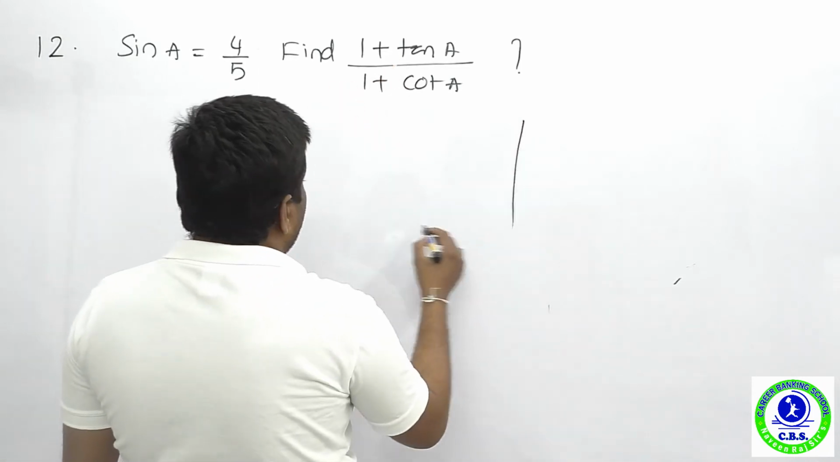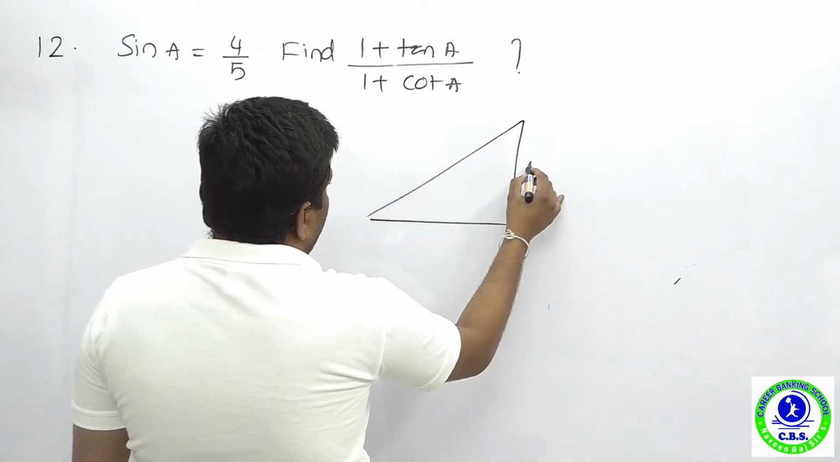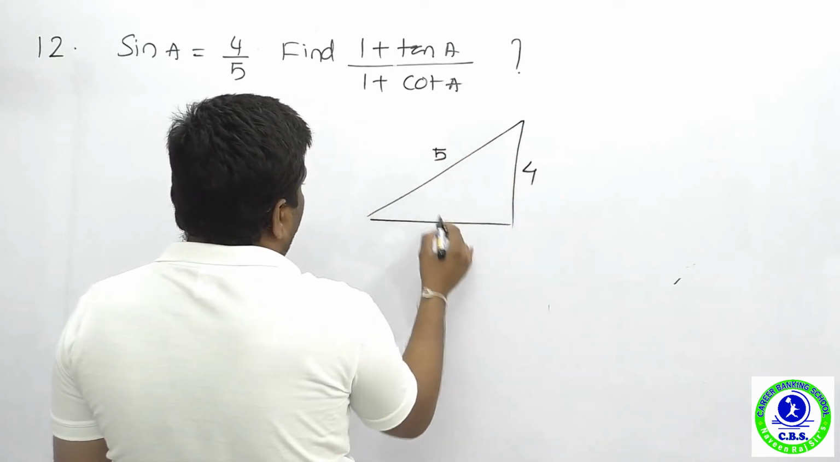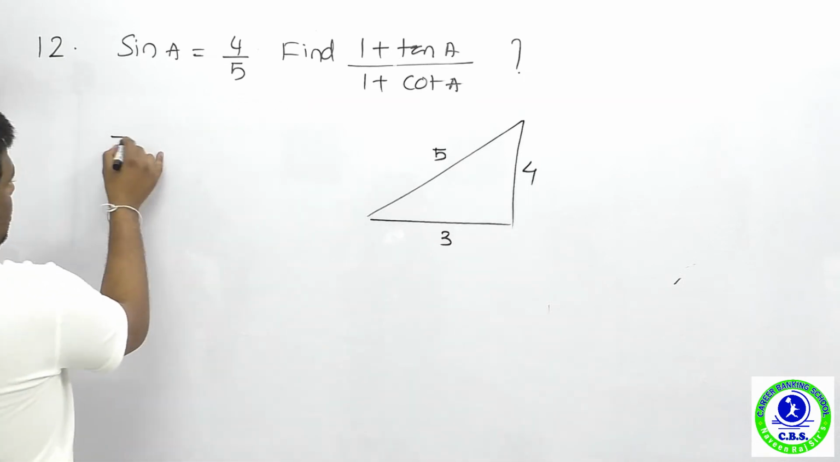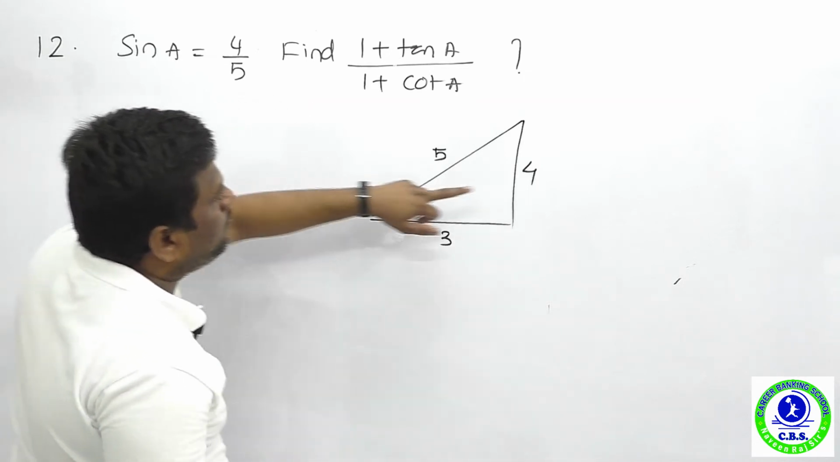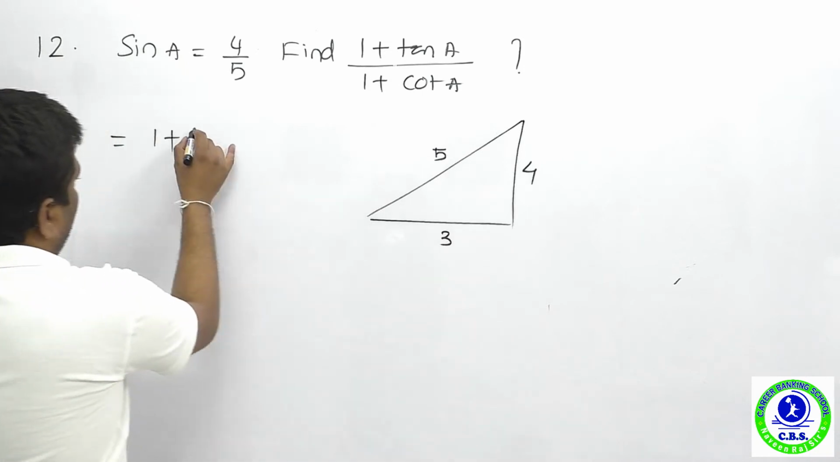Sine means what? Opposite side is 4 and hypotenuse is 5. What is the adjacent? 3. So substitute the tan value. Tan means what? Opposite by adjacent, 4 upon 3.